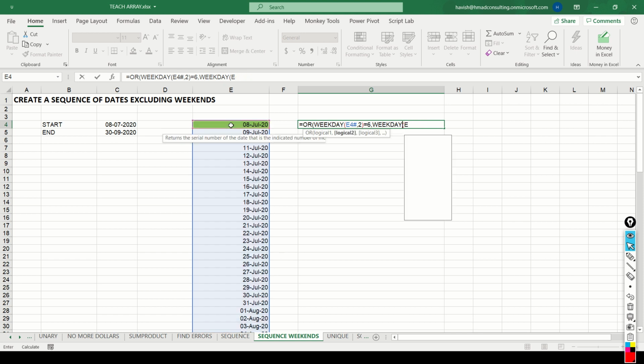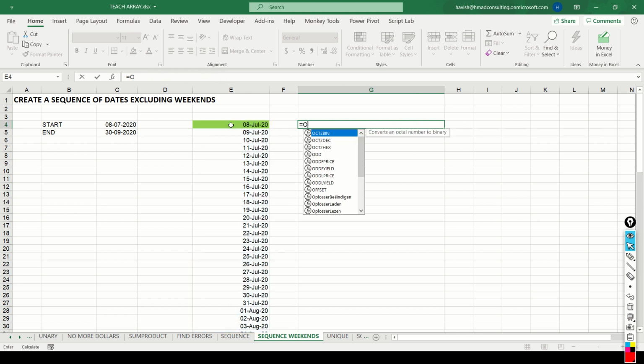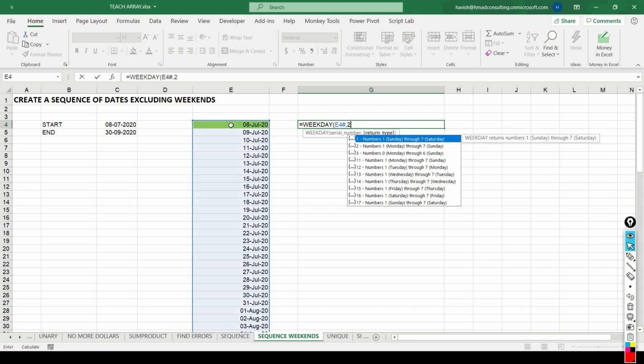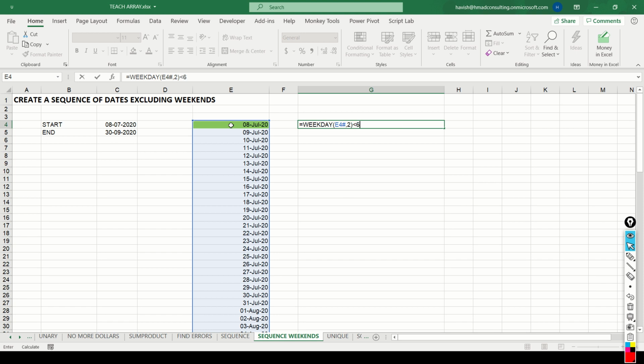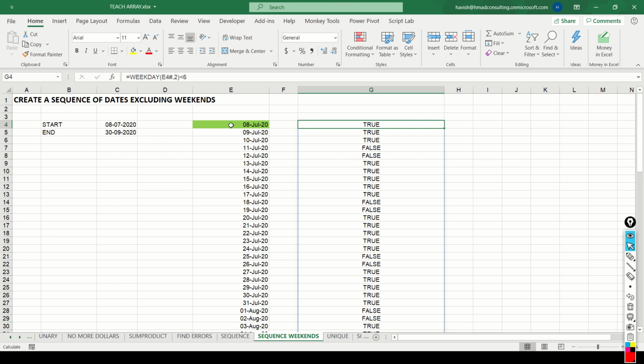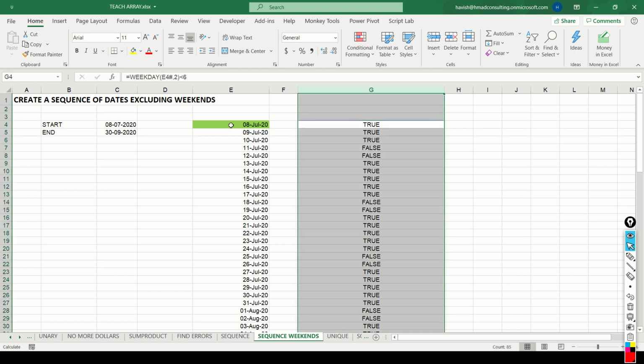Now a smarter way of doing this would be to simply not have to write OR. We can say that the weekday of E4 hash comma 2 is less than 6, which means that it is not 6 or 7. We will get a result of trues and falses. So we are getting somewhere. The only challenge is how are you going to eliminate all of this? Of course, one option is to apply a filter and then filter out everywhere where you're getting a false. But this is not the right way of doing this.